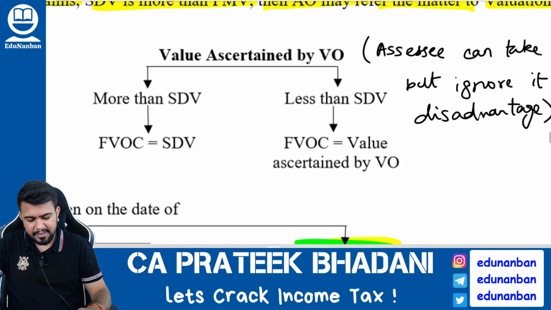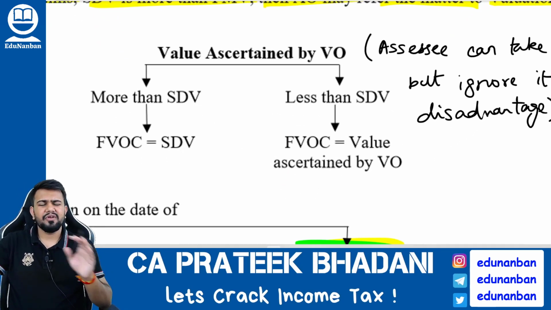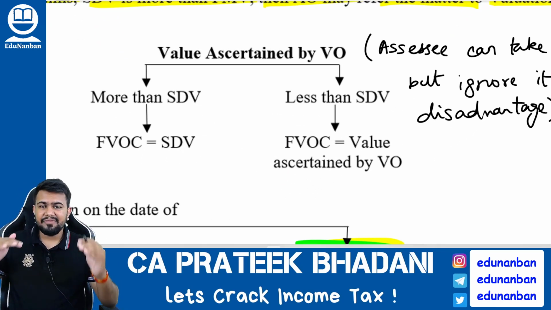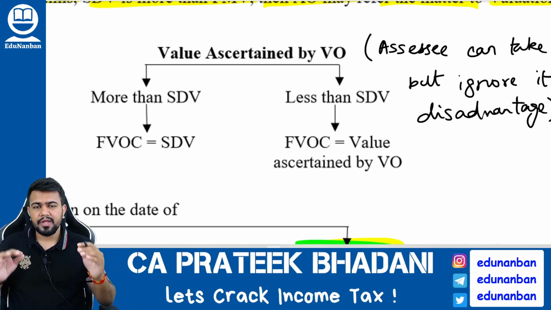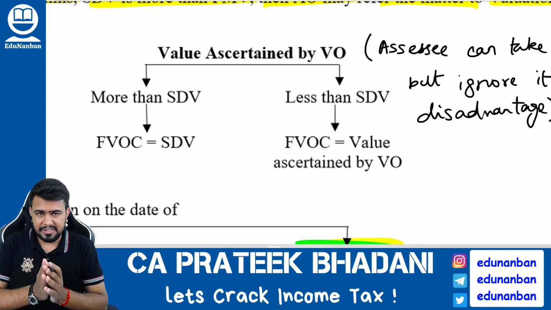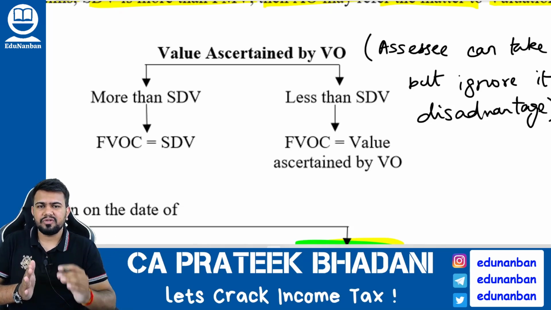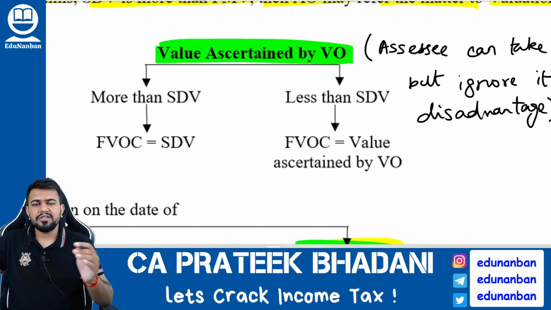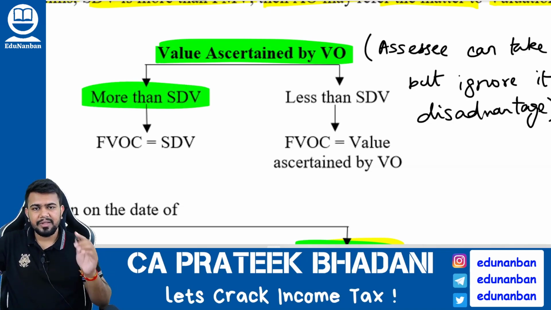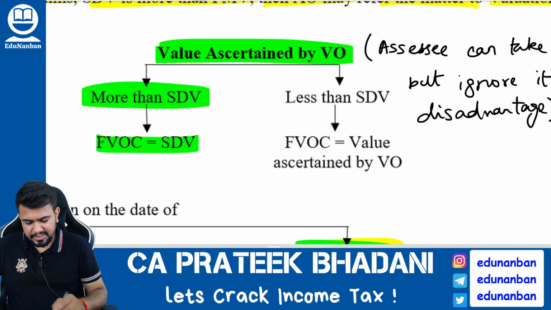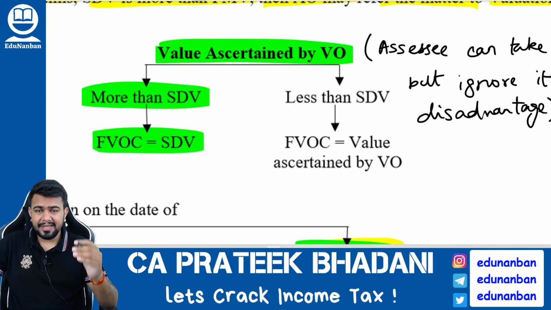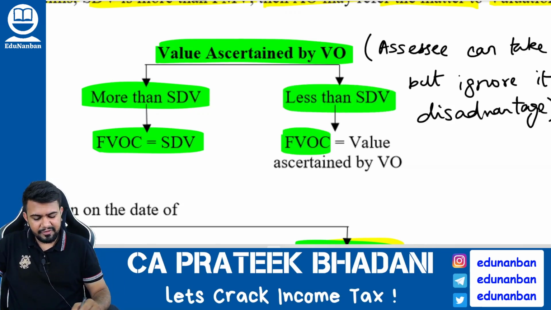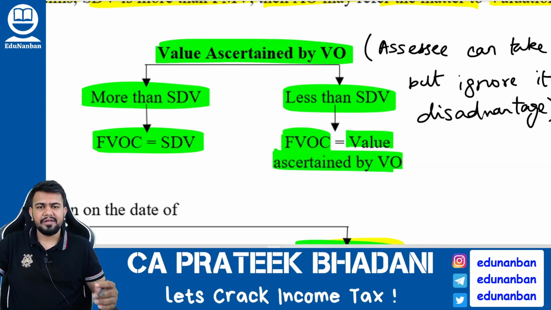Now listen here. Sometimes the assessee will not be satisfied with the stamp duty value. He will think that the stamp duty value is a very high sum. So what will he do? He will request the assessing officer, and the assessing officer will transfer the matter to the valuation officer. If the valuation officer derives a value that is more than the SDV, the stamp duty value, then no need to worry, take the full value of consideration as stamp duty value. But if the value derived by the valuation officer is less than the stamp duty value, then the full value of consideration will be the value derived by the valuation officer.